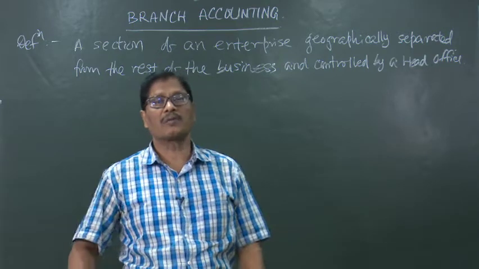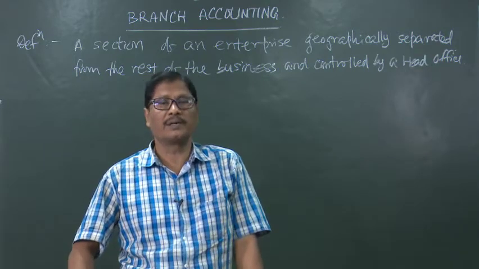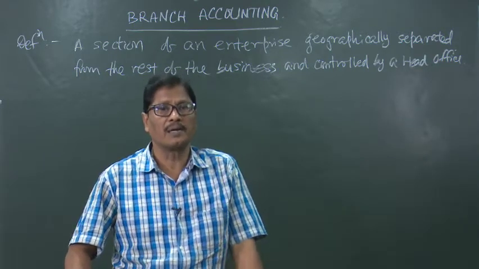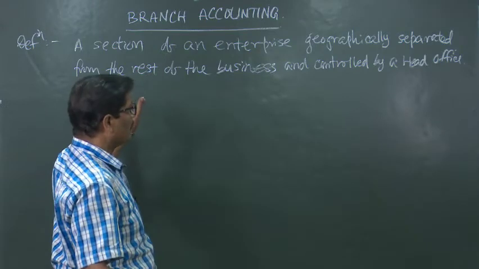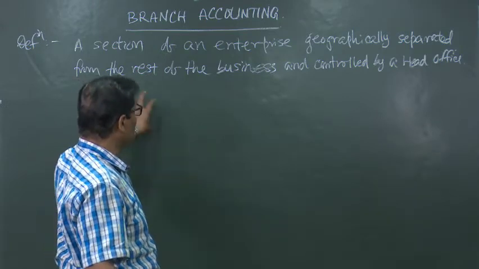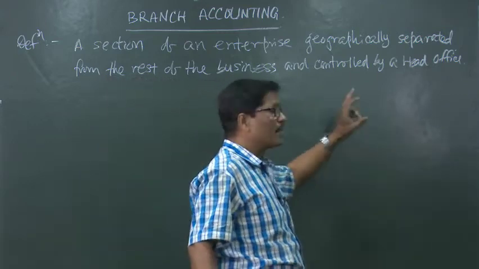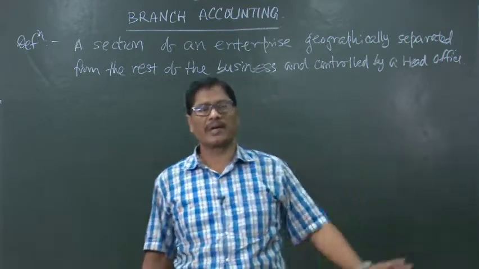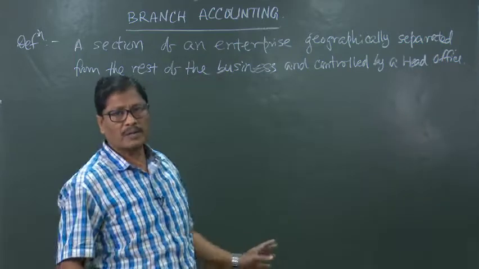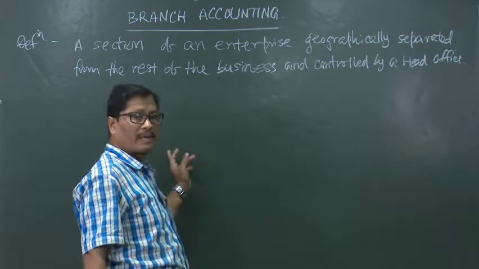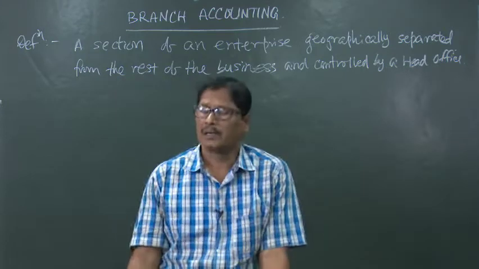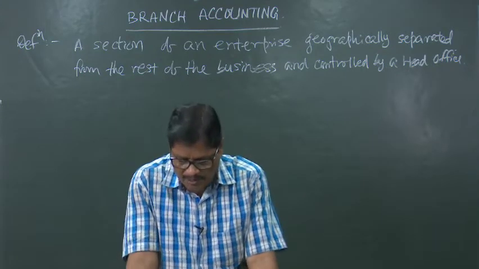But how to calculate the losses or profits, how to interpret that, how to analyze that? First of all, we have to prepare the branch accounts. So, branch 1, branch 2, branch 3, they are giving us profits. Branch 4 and branch 5, they are giving us losses. So, let us close down those 2 branches, but do not close these profit making branches, number 1, number 2 and number 3.